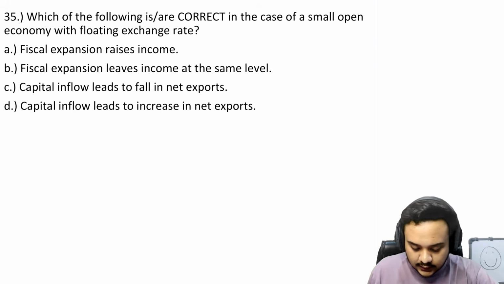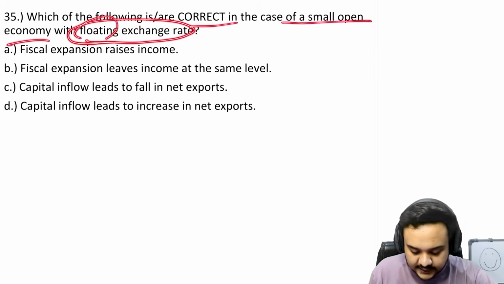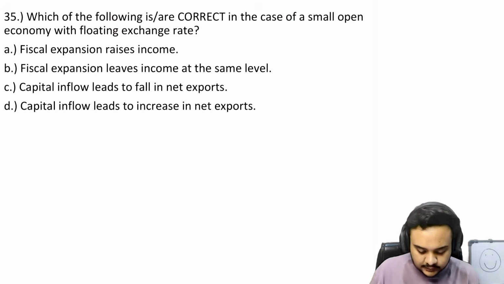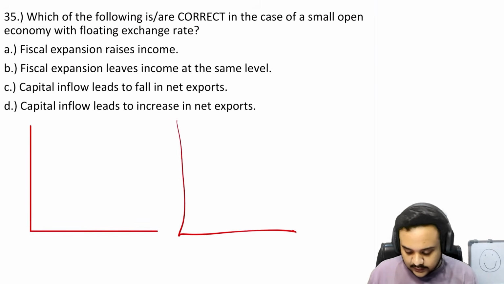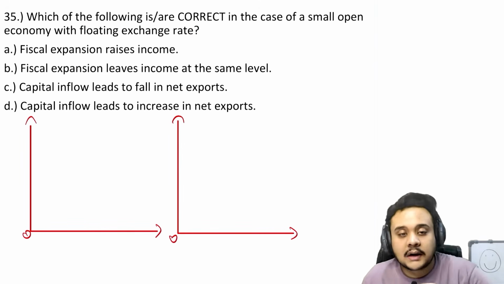Which of the following are correct in case of small open economy with floating exchange rate? Okay, so fiscal expansion. Let us first draw the graph. There is nothing in these types of questions in the Mundell-Fleming, ISLM curve based questions. All you have to do is draw the graph.